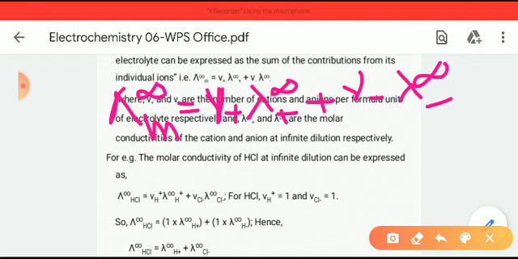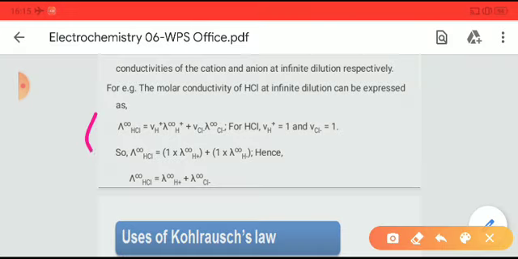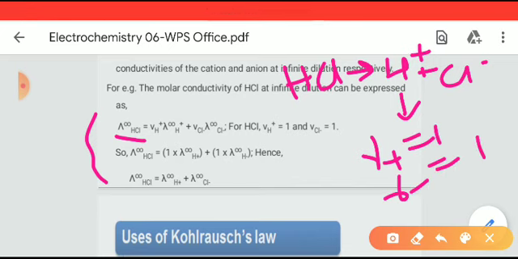Okay, so I have given an example as well in this equation, where HCl is being taken as an example. Here, HCl is ionized and gives H plus and Cl minus. So the number of cations, gamma positive, will be 1, and the number of anions, gamma negative, will also be 1. So gamma H plus into lambda infinity H plus, plus gamma Cl minus into lambda infinity Cl minus.